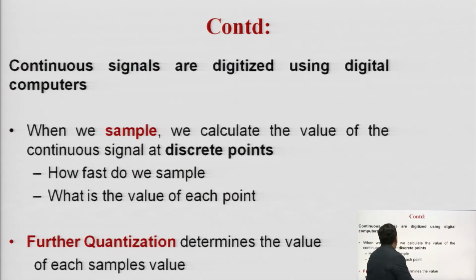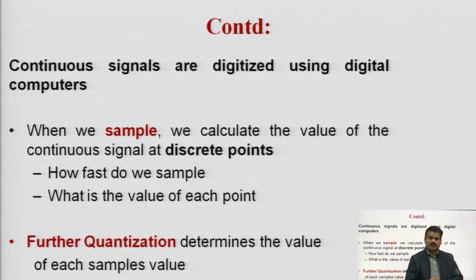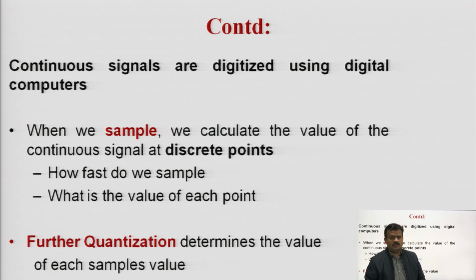Next, how are continuous signals digitized using a digital computer? Because nowadays we are using digital technology everywhere, it means we are using digital computers. So, you have to convert your continuous time signal into your digital signal.